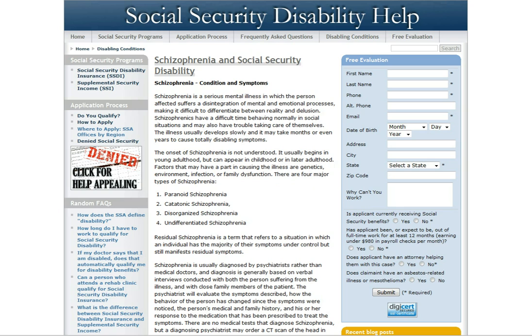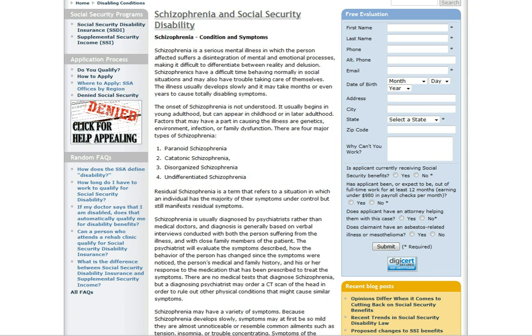Schizophrenia is a serious mental illness in which the person affected suffers a disintegration of mental and emotional processes, making it difficult to differentiate between reality and delusion. Schizophrenics have a difficult time behaving normally in social situations and may also have trouble taking care of themselves. The illness usually develops slowly, and it may take months or even years to cause totally disabling symptoms.